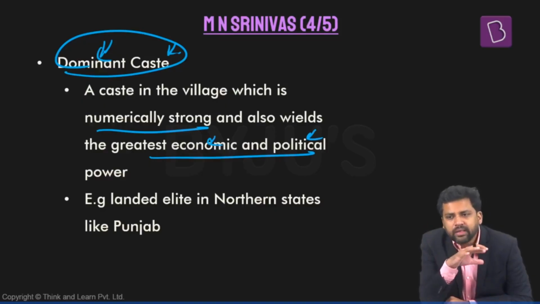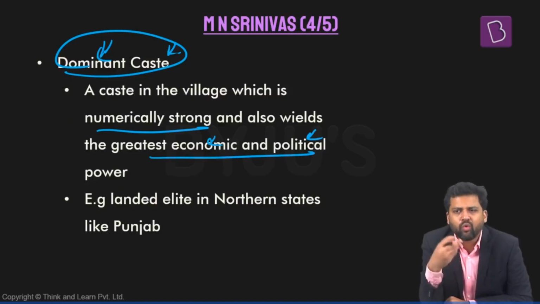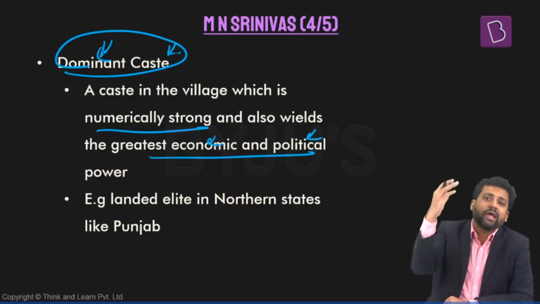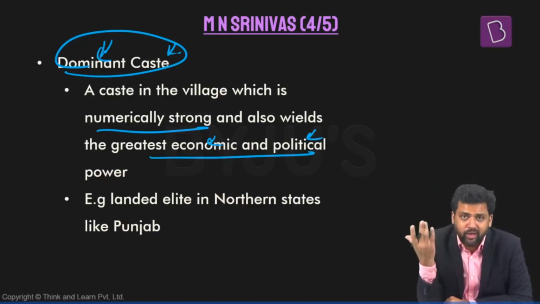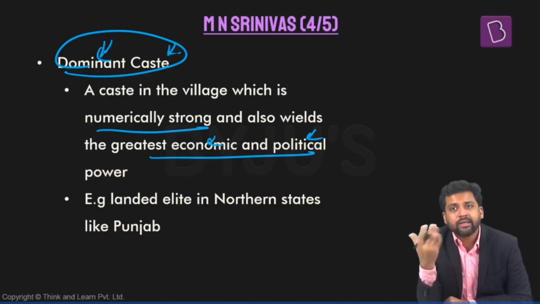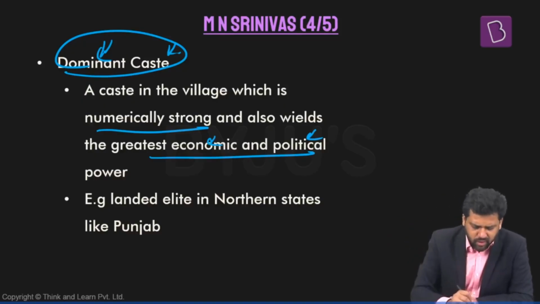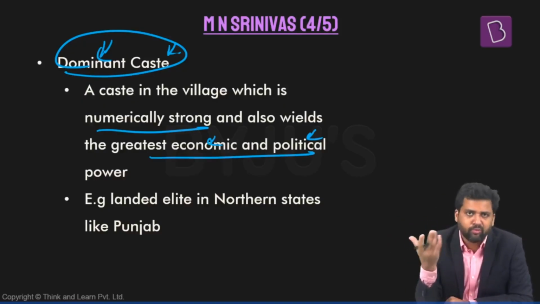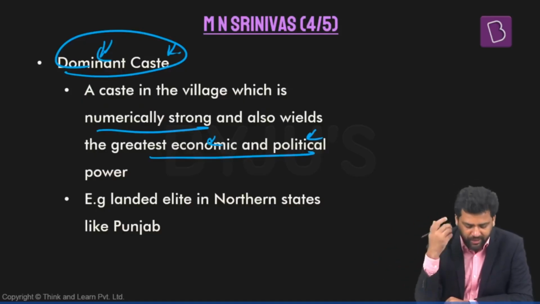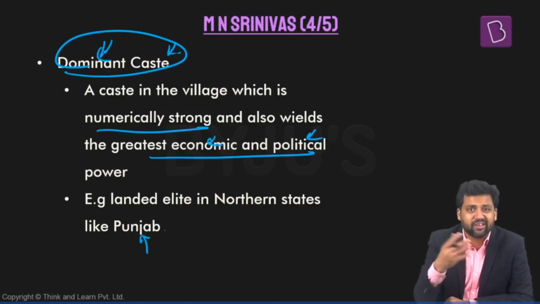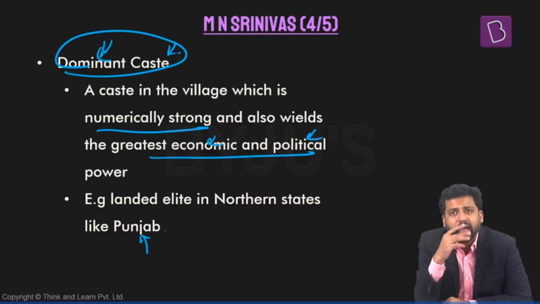One example is some of the castes who own a lot of land in northern parts of India. They might not be at the top of the ritual hierarchy. They're not Brahmins, but they own land. They're the landed elite, and they wield a lot of economic and political power because of their ownership of this land. So this is an example of a dominant caste.